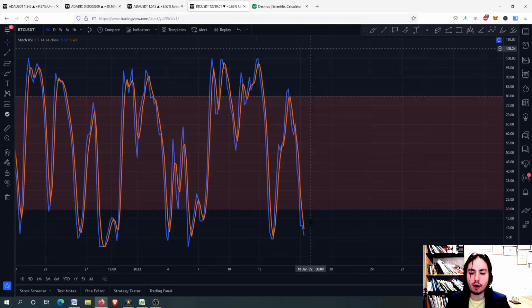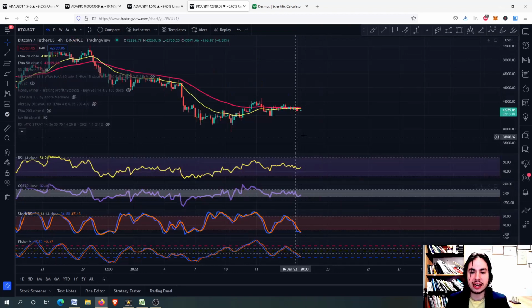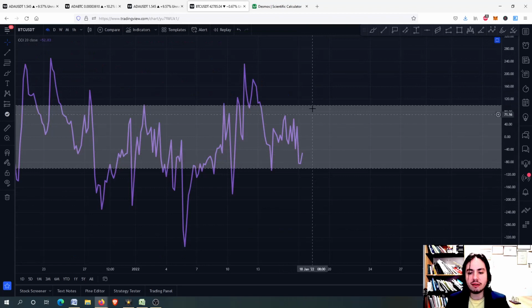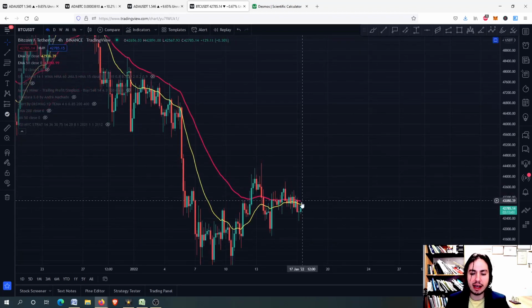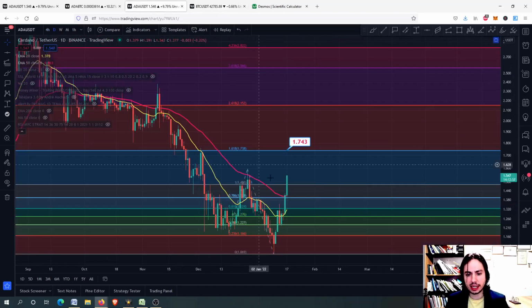And you can see on the 4-hour frame, the good part is that we have the stochastic RSI already in an oversold situation. So it is very possible right here to have a little bit of a swing high for Bitcoin and therefore go above the 20-day EMA and the 50-day EMA. Okay, if this happens, this will help ADA as well.